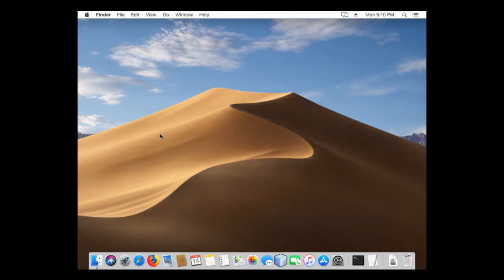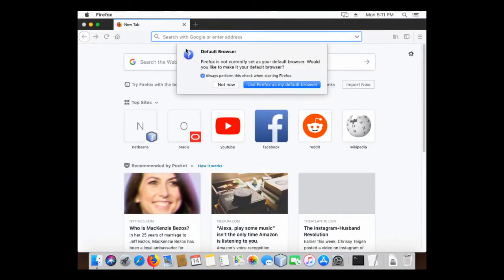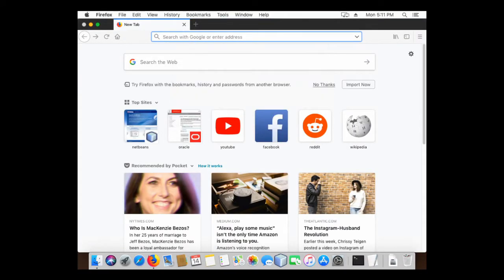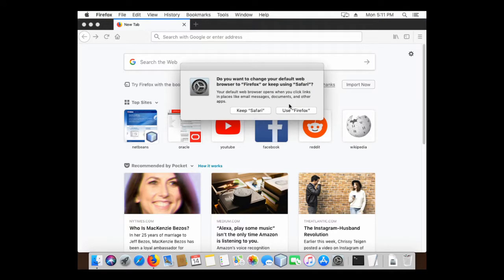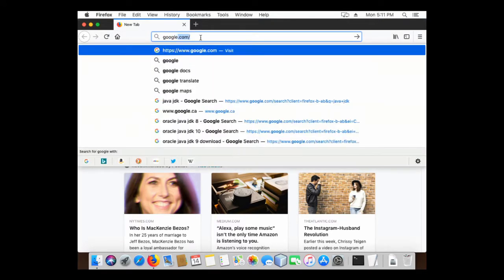Alright, the next step. You still need to install XAMPP on your Macs in order to be able to test and run your files. So, I'm going to start Firefox here. Google. Try that again.